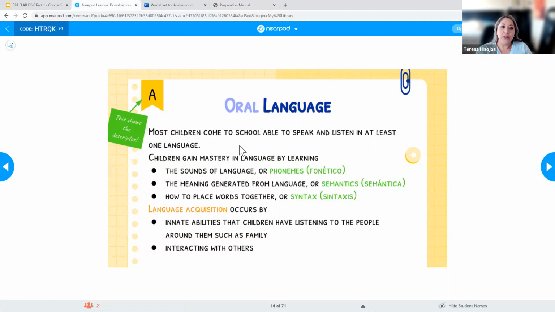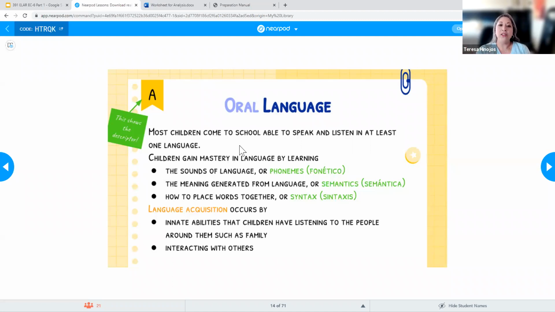Okay, so with oral language, most children come to school and they're able to speak and listen in at least one language, right? Even for you all that are teaching 3-year-olds, your kids are speaking and they can listen in at least one language. Maybe it's not English, right? But they're able to do that in at least one language.